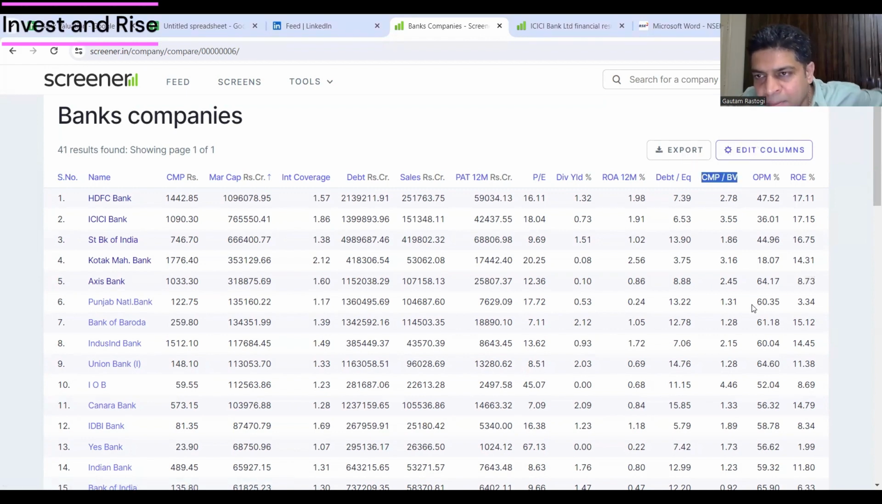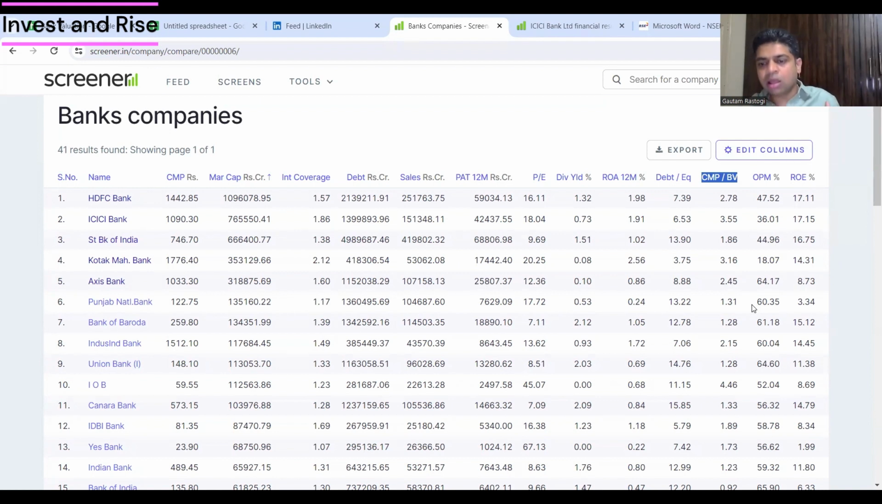See, and why PB? Why not PE? For banks, usually the PB metric, price to book, is preferred over PE, and there are three reasons. One is because in PE, in the denominator, you have earnings. So earnings could fluctuate. They are point in time earnings. So your PE multiple could be distorted, could fluctuate.